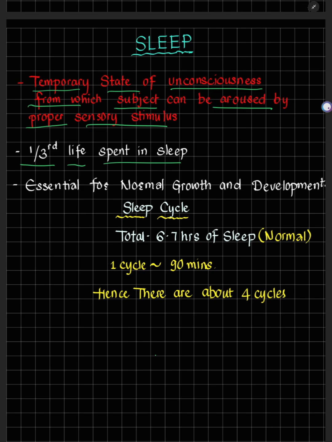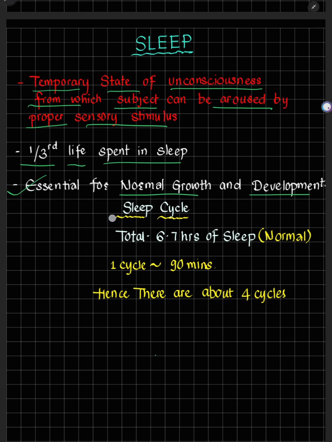So, why is sleep essential? Why do we sleep? Normal question, and the very easy and convenient answer is that sleep is essential for normal growth and development of the body. Various functions take place when we sleep, such as hormones. Some hormones are peaked when we sleep. Various other functions also work when we sleep, such as the growth of the body, the growing of hairs, and metabolism of various compounds occurs in the body when we sleep.